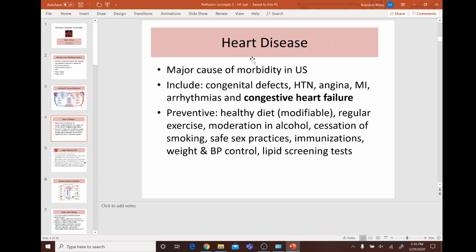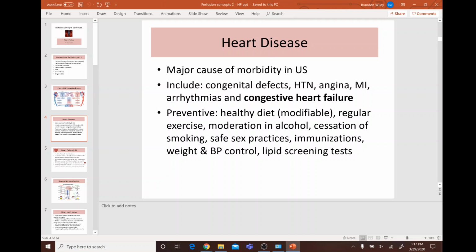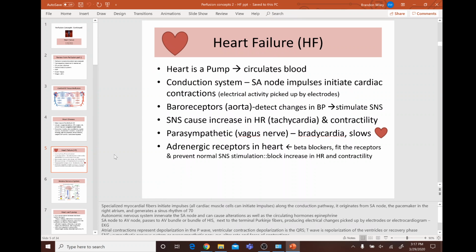So we have heart disease, a major cause of morbidity in the U.S. What do you think are some ways we can prevent heart disease? Well, we can do it by having a healthy diet, exercising, moderating that alcohol. If you're a woman, 1 or less a day, male 2 or less a day, stop smoking, practice safe sex, get your immunizations, control your weight and blood pressure, and get your lipid screening tests.